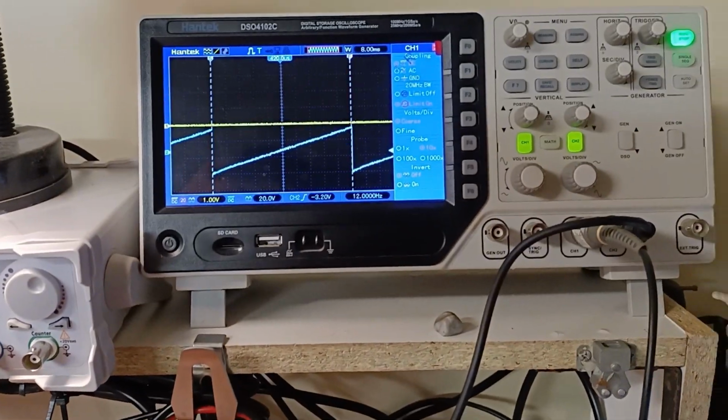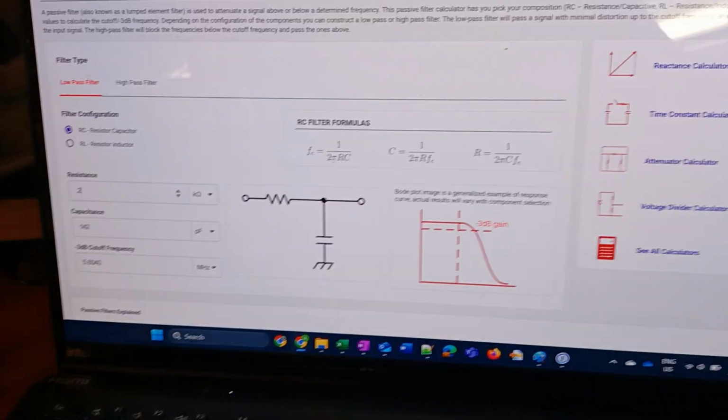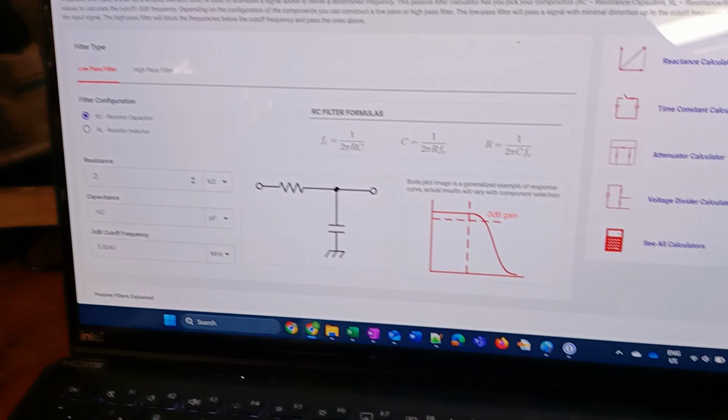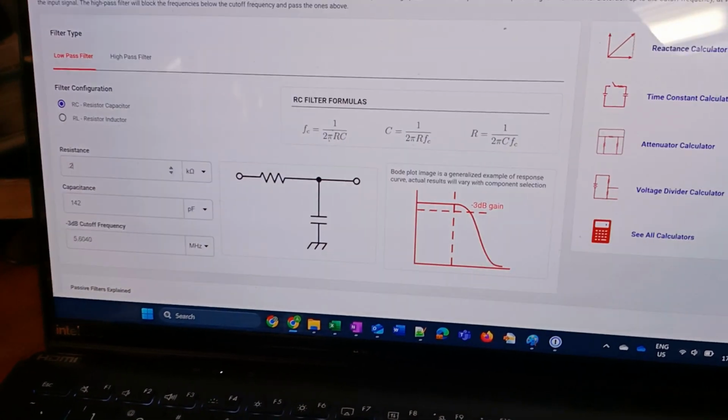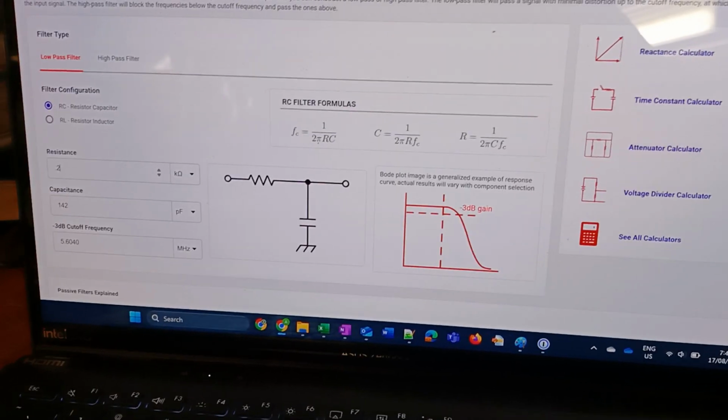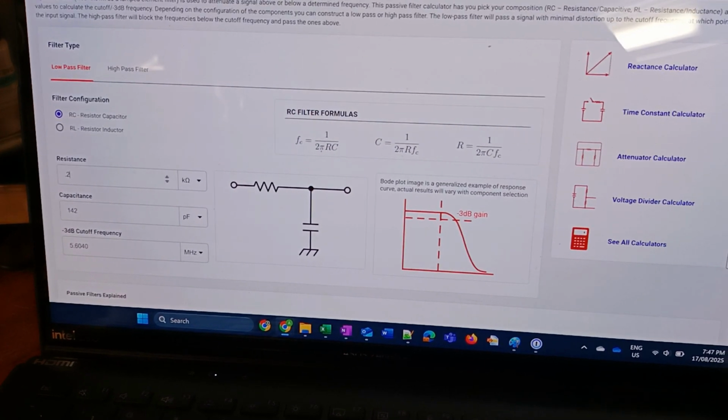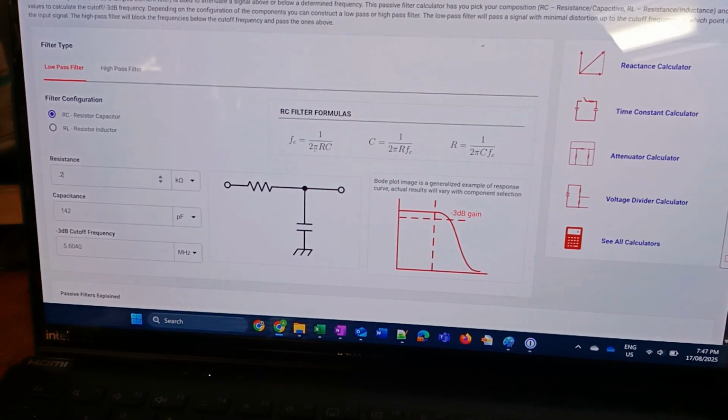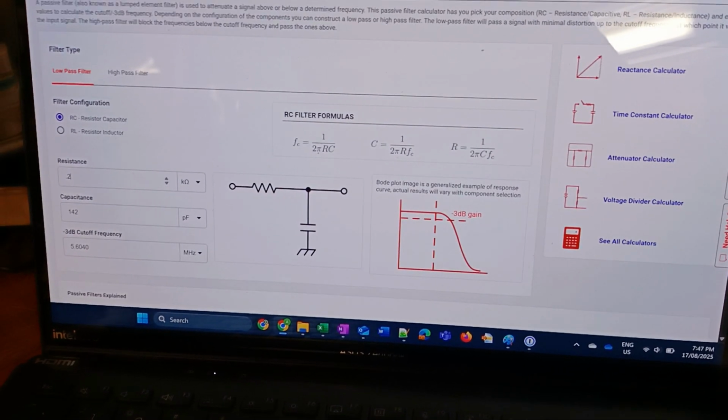So now what we might do is set ourselves up to see if we are hitting an expected cutoff frequency, which is where there's a 3 dB gain drop, or you could say the voltage amplitude has dropped to 70% of its maximum.